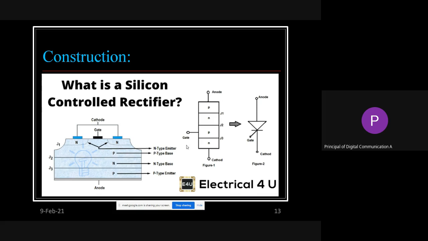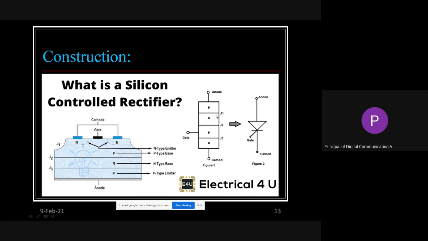This gate plays the main role in activating or controlling the SCR. In the symbol there are three terminals: anode, cathode, and gate.